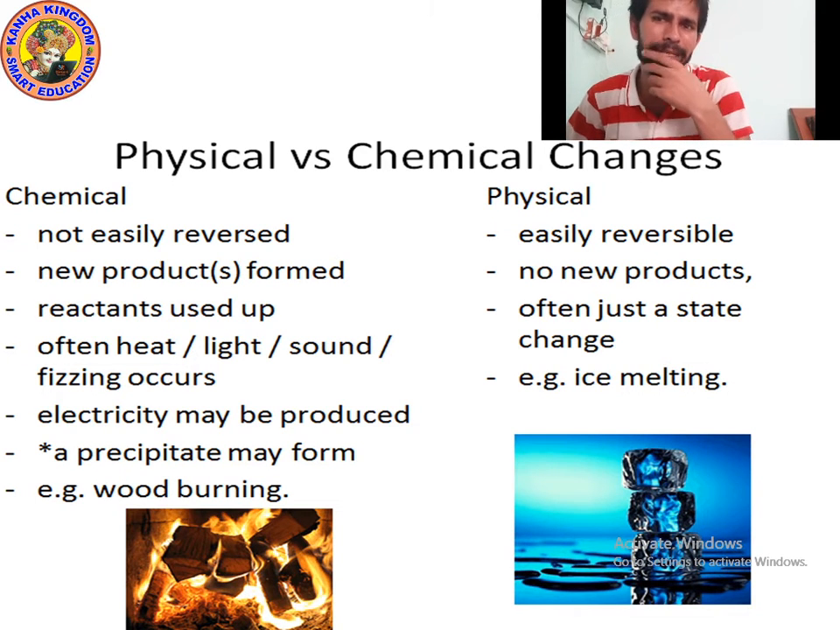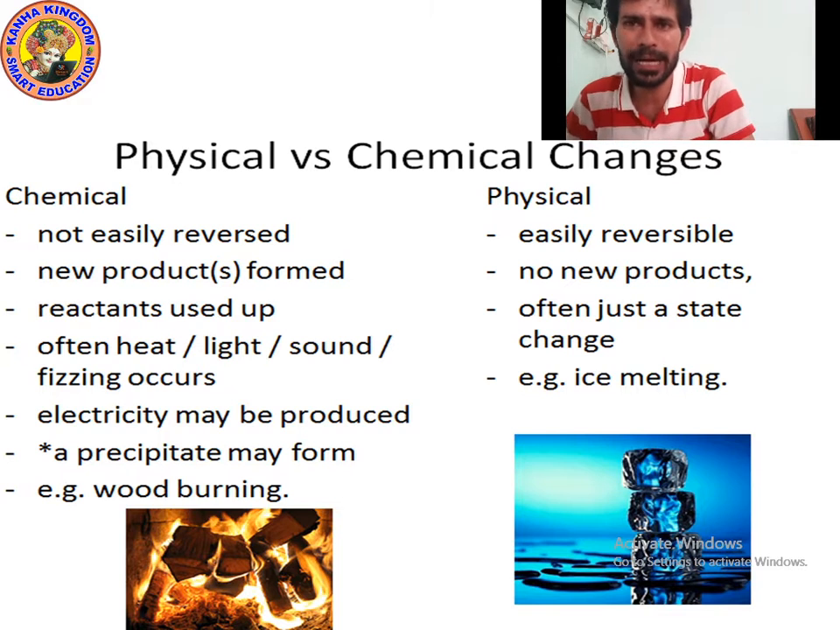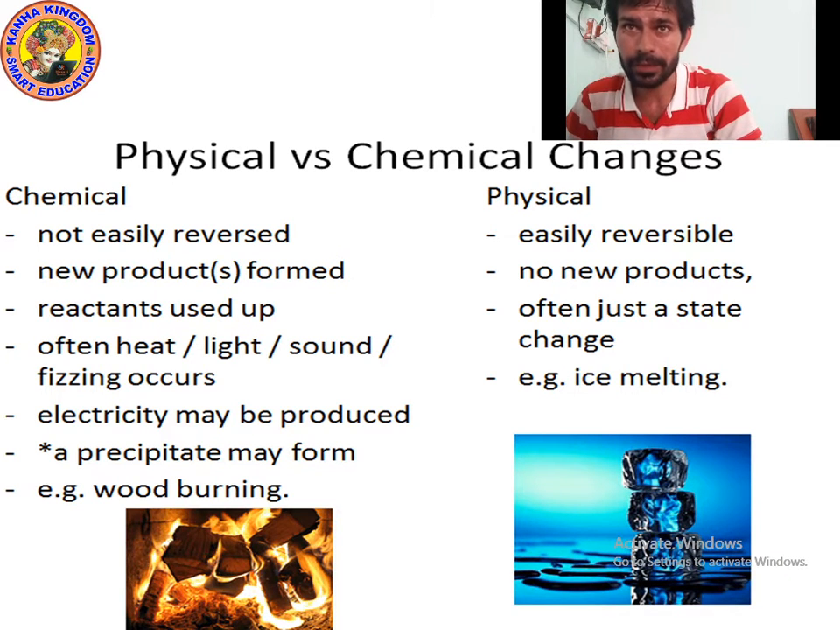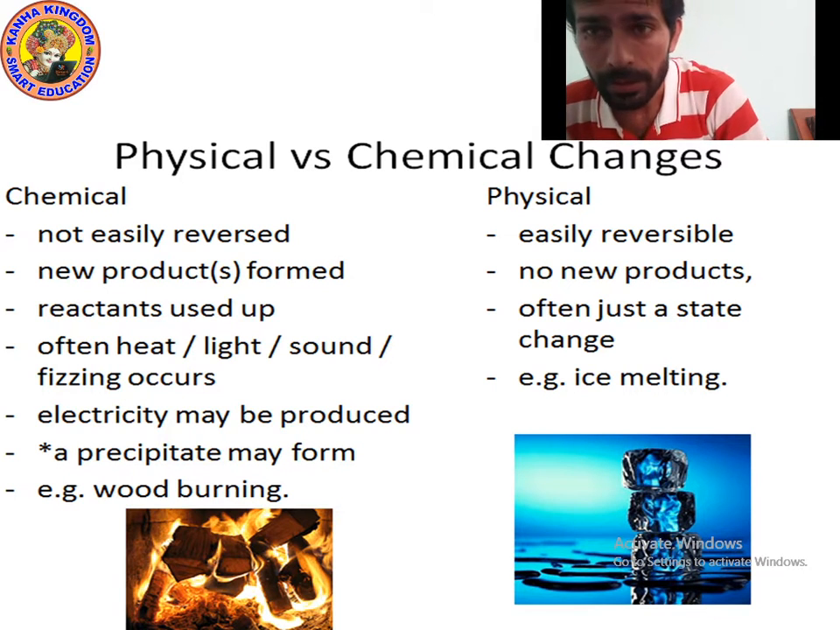We have already studied this, but we are just revising so we can study the next point. Physical changes are easily reversible. Chemical changes are not reversible, meaning they are irreversible. You cannot turn it into the same product again. In chemical changes, always a new product forms.